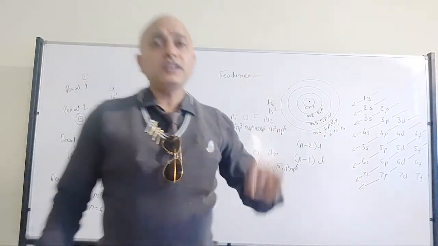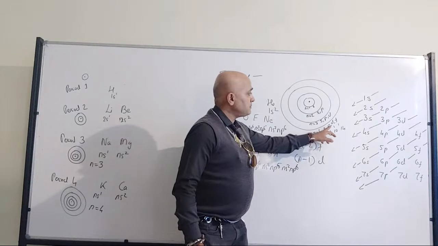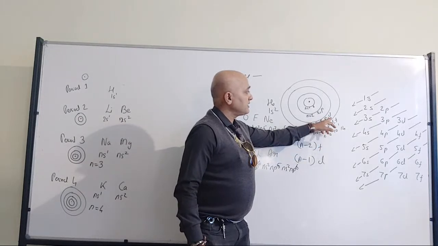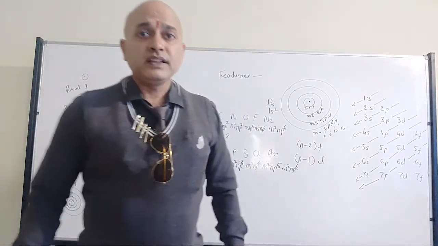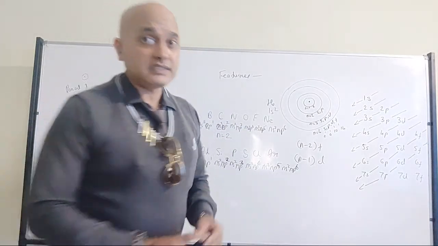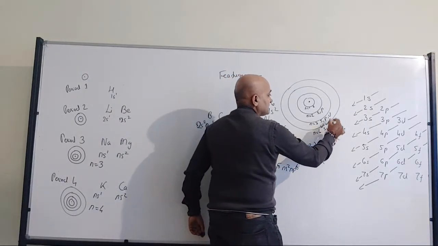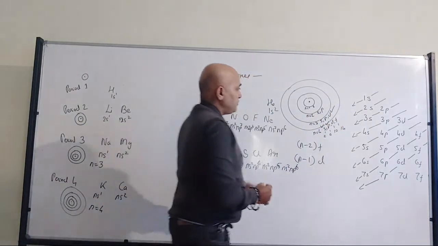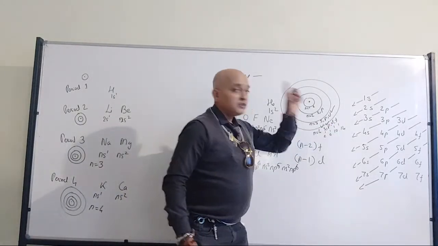Absolutely correct, it will be 18 elements, because s, p and this d are going to get filled up. Not this d, try to understand.